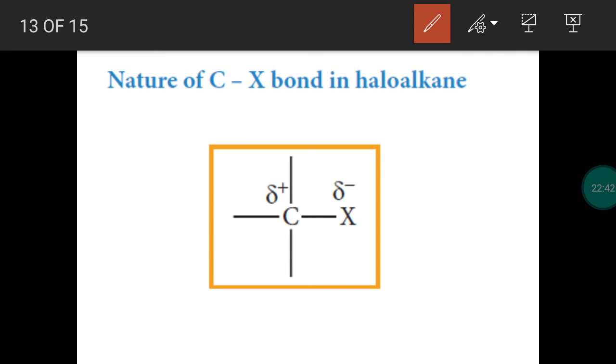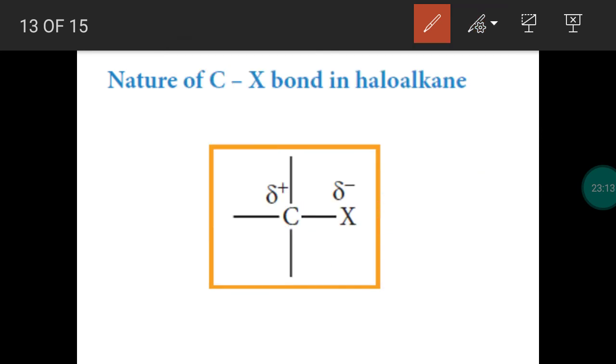Even though a covalent bond is formed, halogen has more electronegativity than carbon. So halogen has a tendency to attract the shared pair of electrons towards itself. So halogen gets a slightly negative charge, head carbon gets a slightly positive charge. So a polarity is induced in the molecule.